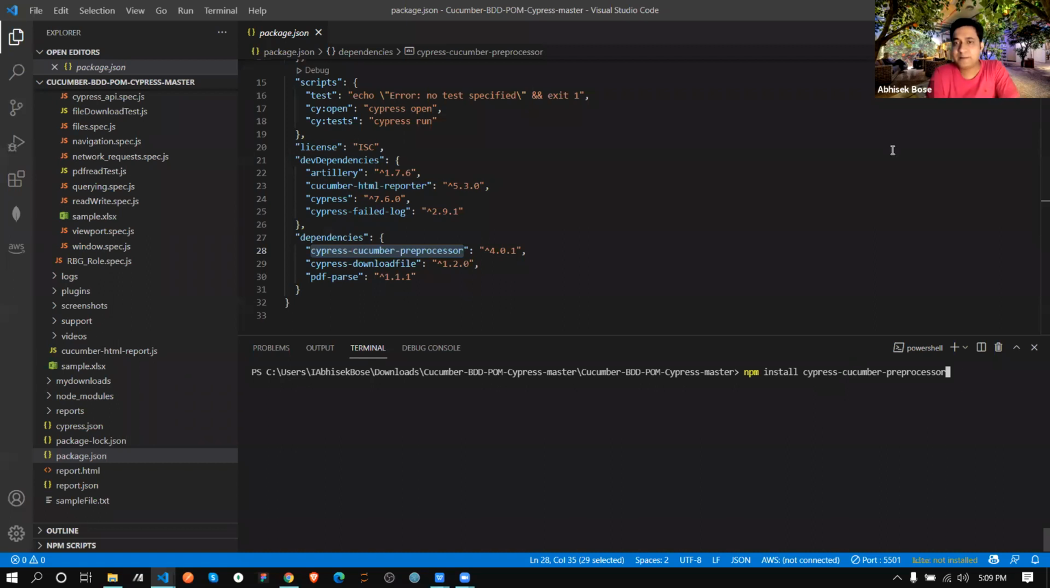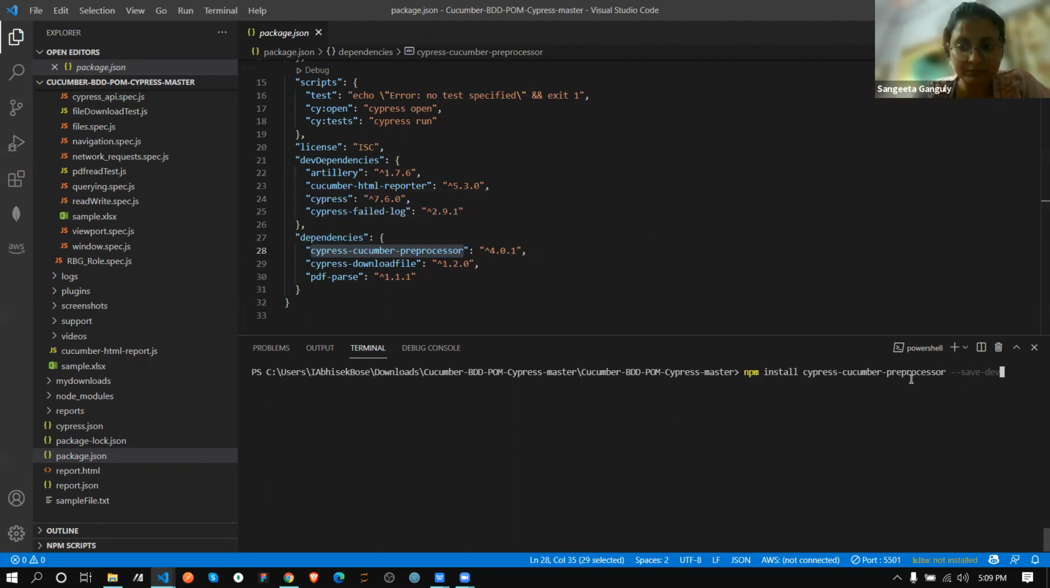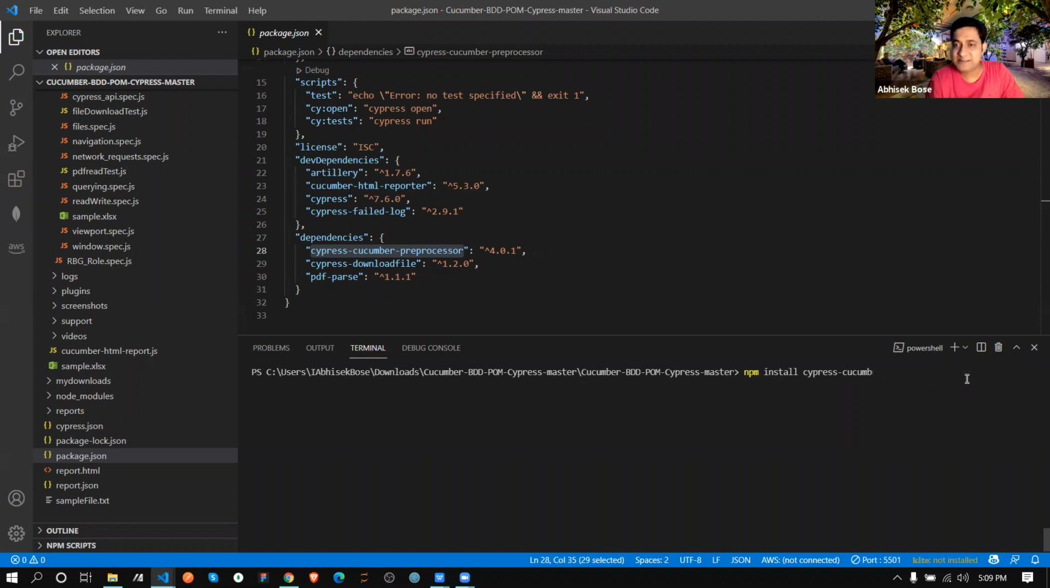You have to paste this name. Then you have to write like this way, save dash dev, because this is my development dependency. You have to just write this line and hit enter. I already installed it, so I'm not showing it again. Once this is installed, this line will be added in your package.json.